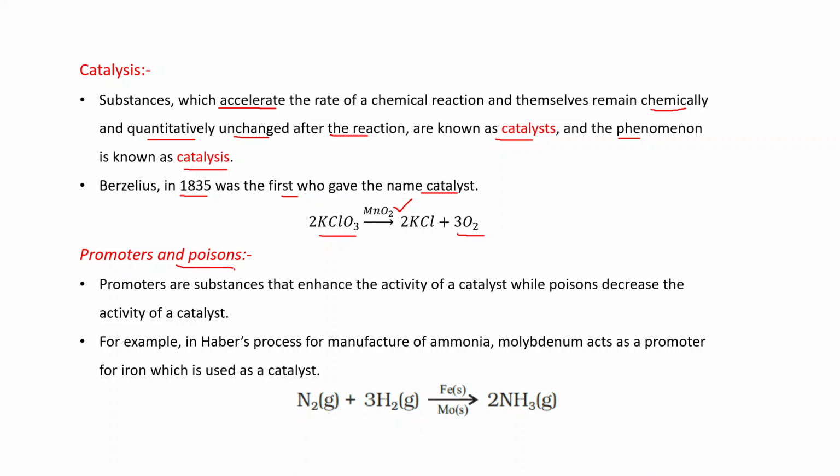Promoters and poisons. Promoters are substances that enhance the activity of a catalyst, while poisons decrease the activity of a catalyst. For example, in the Haber process for manufacture of ammonia, the catalyst is iron, but molybdenum acts as a promoter for iron, which is used as a catalyst. N2 plus 3H2 gives 2NH3.